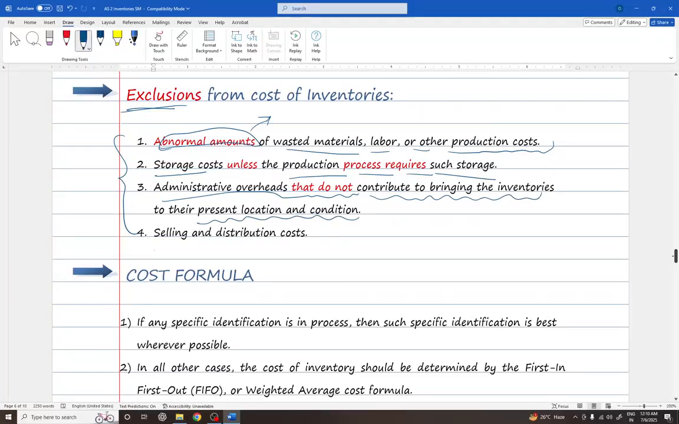It is defined under the definition of asset. If any costs do not contribute to bringing the inventories to their present location and condition, such expenses shall not become part of cost. Selling and distribution costs do not form part of cost of inventory.